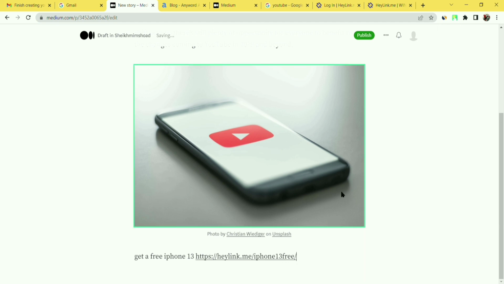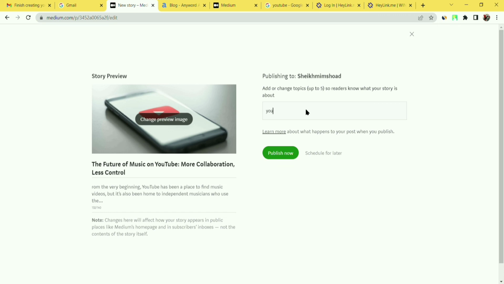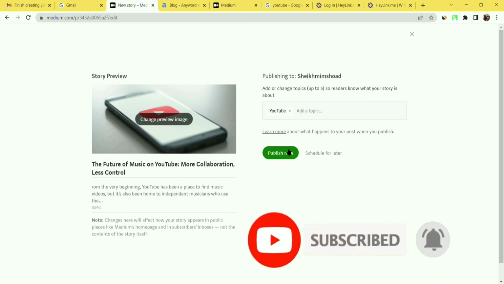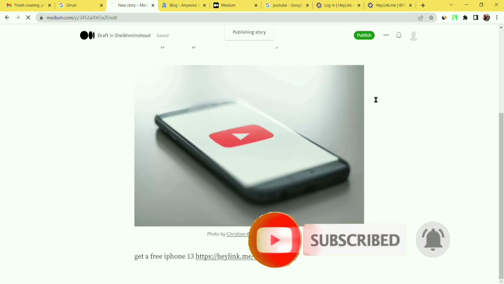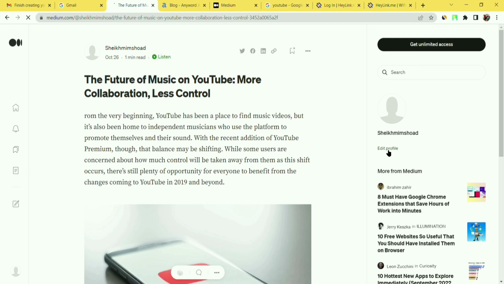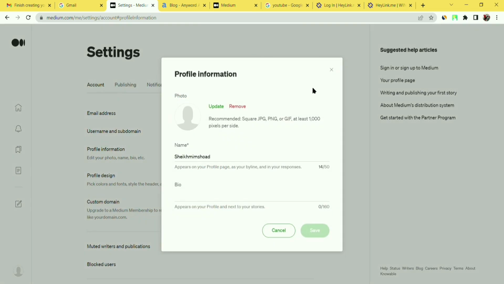Okay, now click on publish. Now we have to give the topic. Okay, YouTube. Now click on some text like YouTube. Click on publish. Okay, now our post has been published and we have to edit something like edit profile and upload an Apple image because it's very useful. Now click on update.